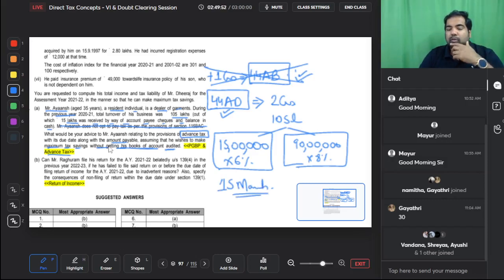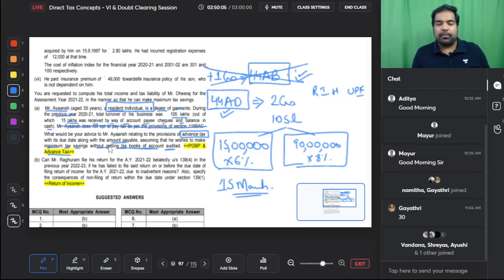Guys, 44AD is only for resident individual, HUF and partnership firms, not even LLPs, but he's a resident individual, so it applies to him. He's a businessman and his turnover is up to 2 crores, so perfectly applicable to him.